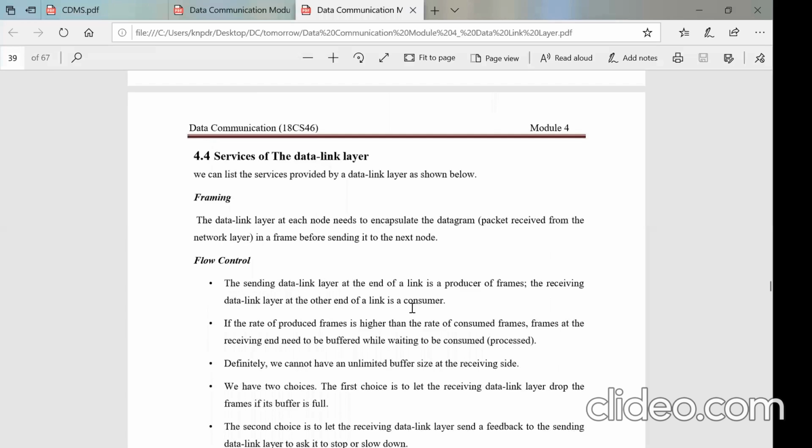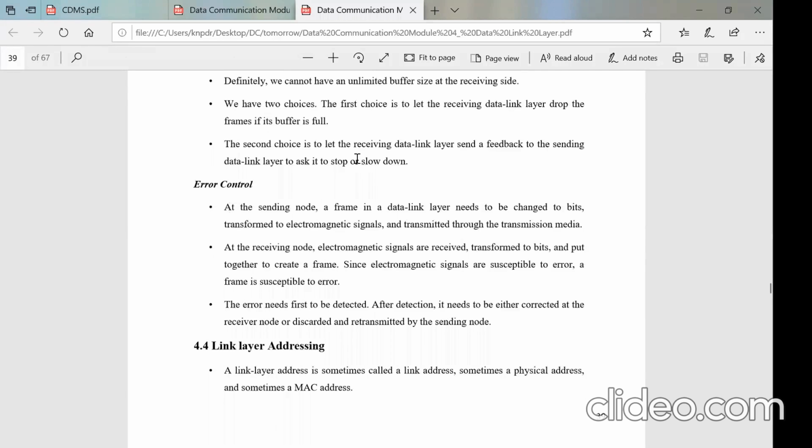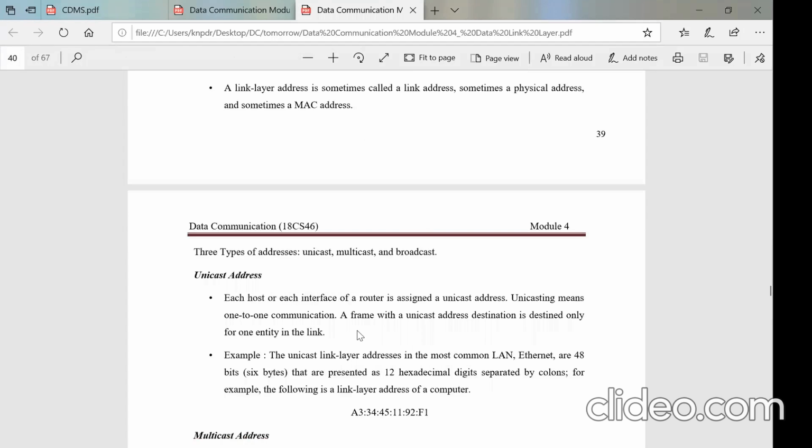So the services offered by the data link layer are basically three. One is framing, second is flow control, right? Controlling the speed at which the data is being received, informing the sender to slow down, and then error control, right? Its job is to convert the bits into electromagnetic signals. And when it is reconverting, there may be errors. Errors have to be rectified, as far as possible. Then we have to go to addressing. Addressing I will take up in the next class.